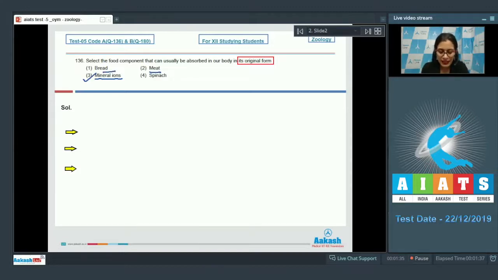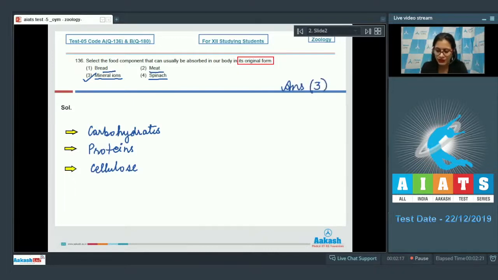Whereas bread and meat are rich sources of carbohydrate and proteins respectively, so they need to be hydrolyzed into simple absorbable forms, whereas spinach contains cellulose which cannot be digested in human alimentary canal. So the correct answer to this question is option number 3, mineral ions. Let's discuss our next question.